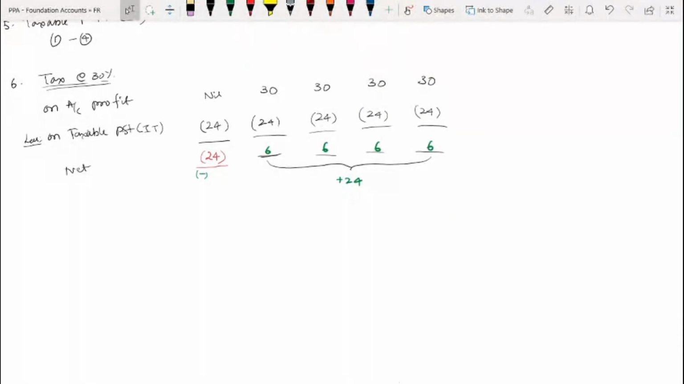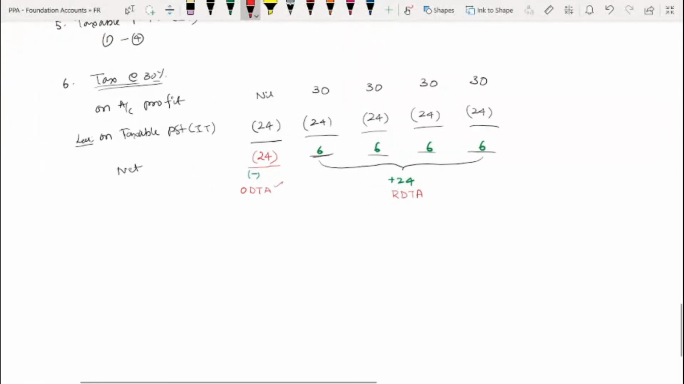So at the time of creating that negative, it is called the originating deferred tax asset. This is called the reversal of deferred tax asset. Are you understanding? At the time of creation, you should be very careful. There should be certainty that in future it will get reversed.